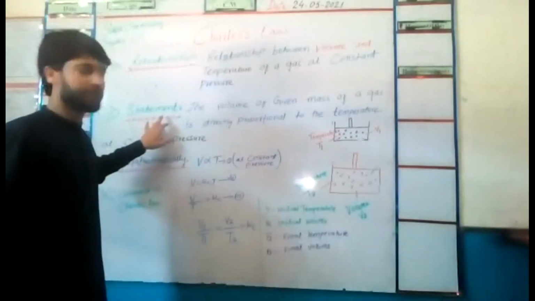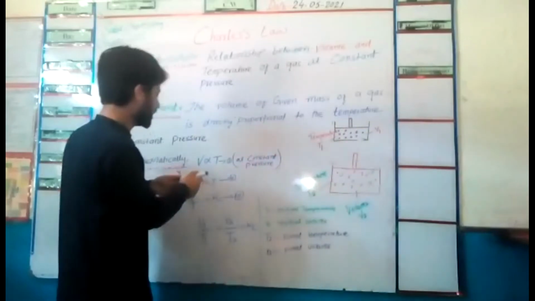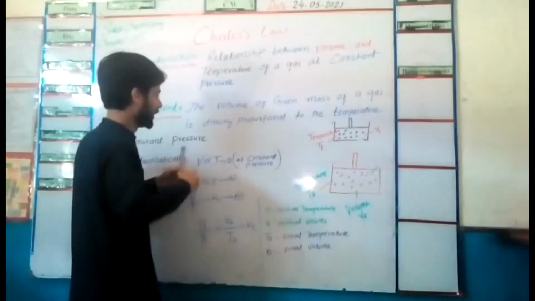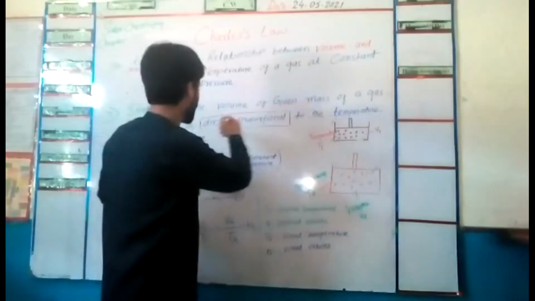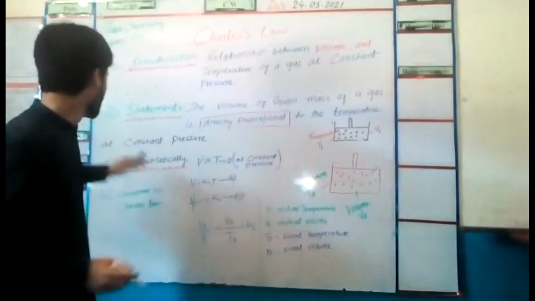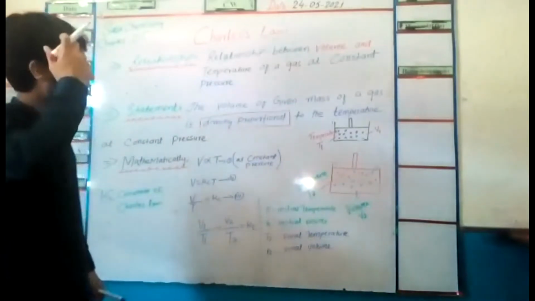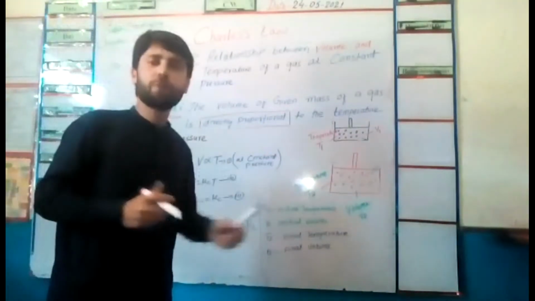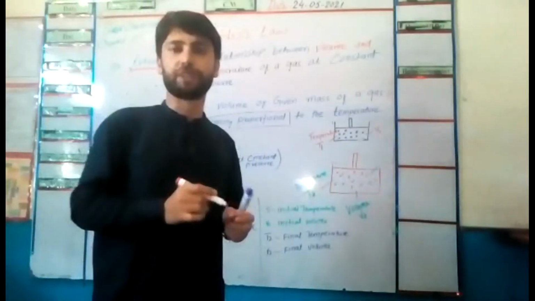According to the statement, the volume of a given mass of a gas is directly proportional to the temperature at constant pressure. So it states that the volume of a given mass of a gas is directly proportional to the temperature.